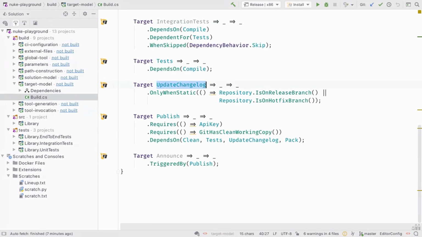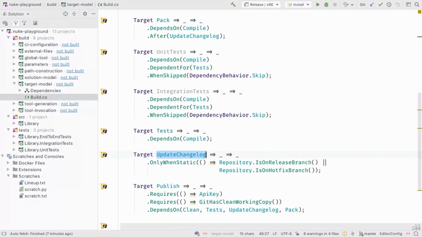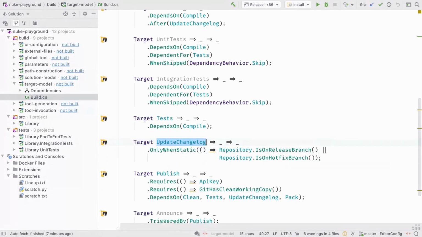For update changelog, for instance, we could say that update changelog is a dependency for the publish target, and we could actually say that we need this update changelog to only execute if we are currently on a release branch or a hotfix branch. So we also can define some kind of conditions for our targets.